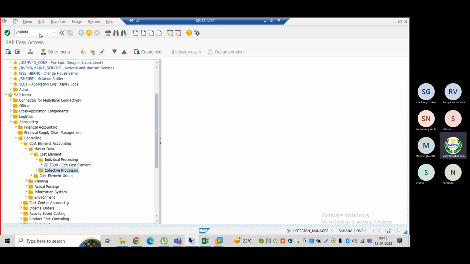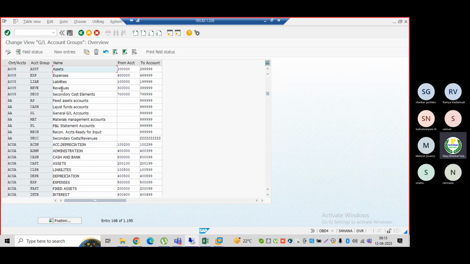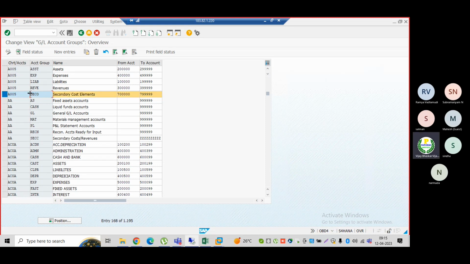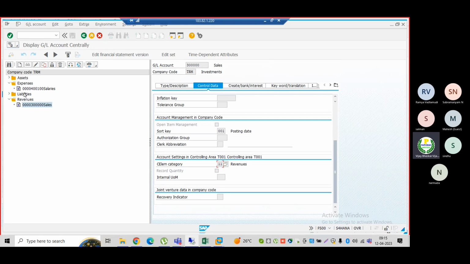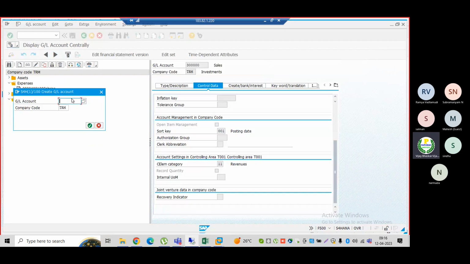Let me go to OBD4. When I created the GL account groups here, for secondary cost elements I created separate number ranges and a separate group. But now how can I create the secondary cost element? Because these GL accounts, expenses and revenues, are part of primary cost elements. Let me create one secondary cost element. This is the series, let me use this one.